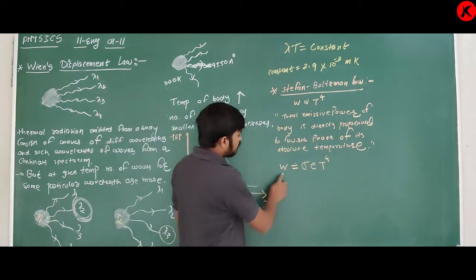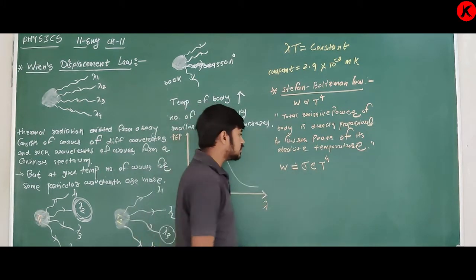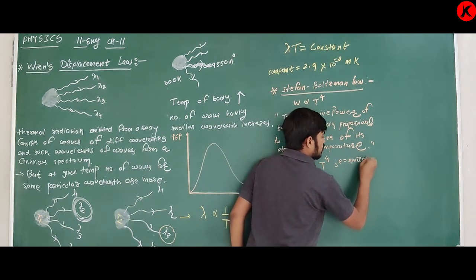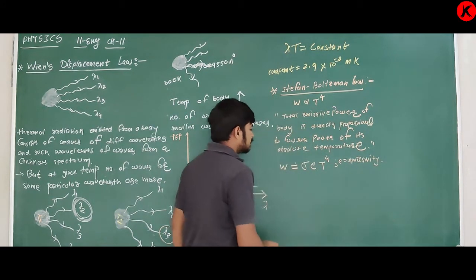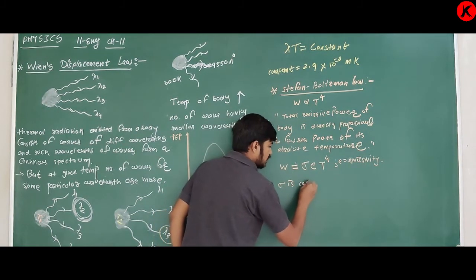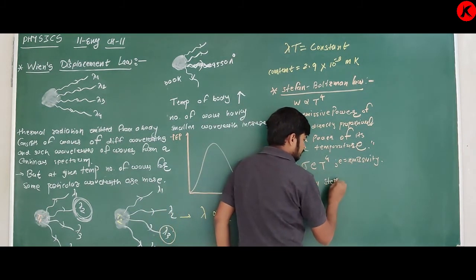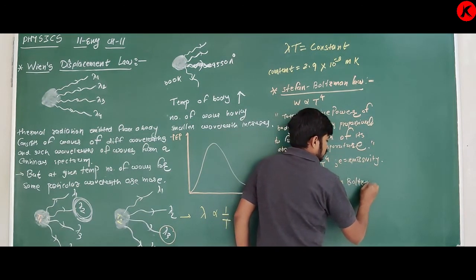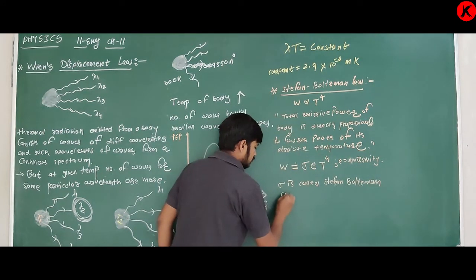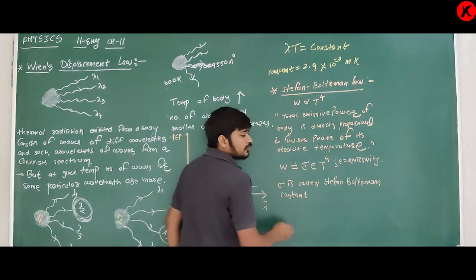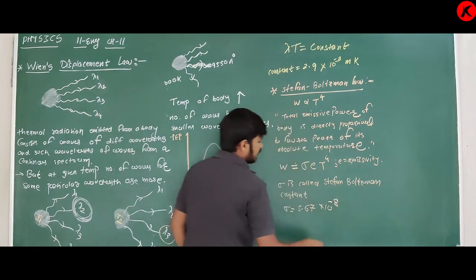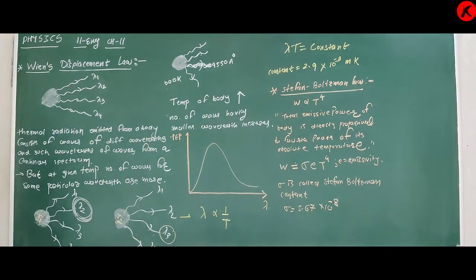Where W is called total emissive power, T is absolute temperature, and E is called emissivity. And what is sigma? Here sigma is called Stefan Boltzmann constant, and its value is sigma equal to 5.67 into 10 raised to minus 8.